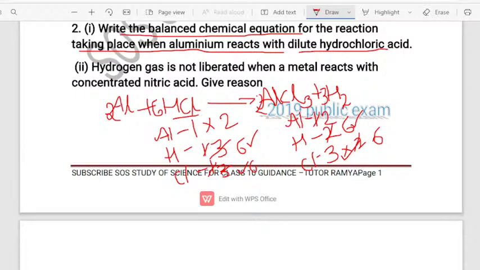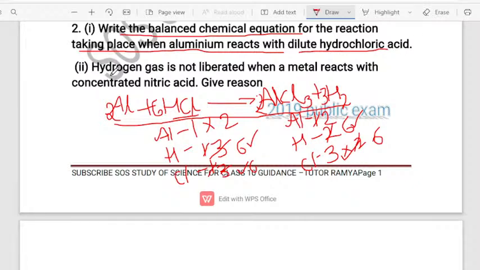Okay. So in the previous classes also I have taught you, a chemical reaction is a trial and error method. So you have to keep on doing the trial and error on the reactant side as well as on the product side. Finally, you will get the answer. Fine. So this is one thing you want to write, children. See, this is a balanced equation. 2Al plus 6HCl gives rise to 2AlCl3 plus 3H2 is the equation you want to write for this.